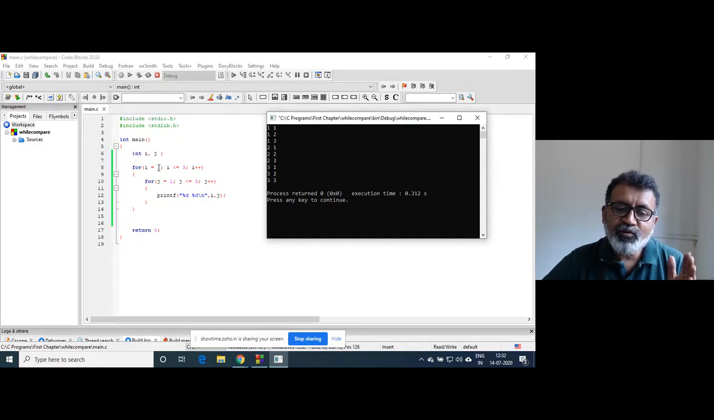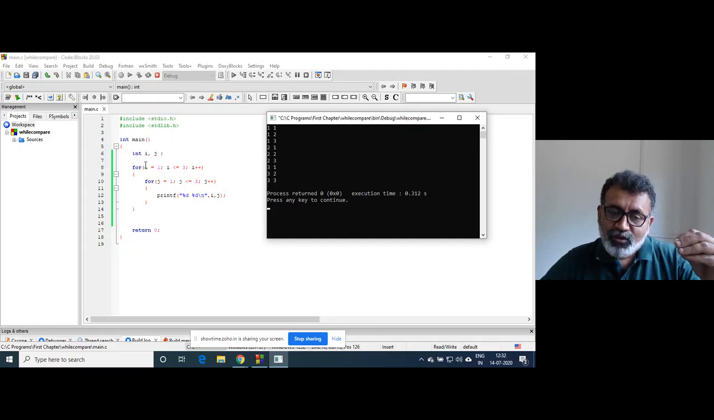i is going to take values from 1 to 3. So 3 into 3, this one printf statement is going to be executed 9 times. For each single iteration of the outer loop, the inner loop will be executed 3 times. So 3 into 3, 9 times it will be executed. The first output was 1 and 1. The second output was i is 1, j is 2, then i is 1, j is 3.